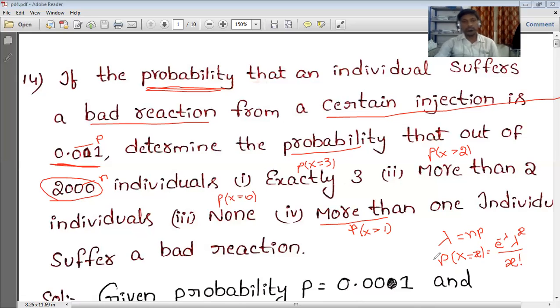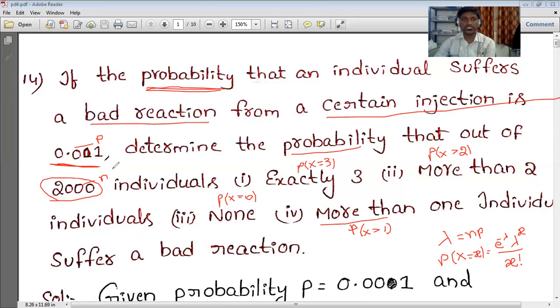Why should we apply only Poisson distribution? If you observe the previous problems, in some problems they mentioned that the variable is distributed as Poisson, or that we are taking Poisson distribution. But here they didn't mention anything. So whether to apply Poisson or binomial, we decide based on the conditions.